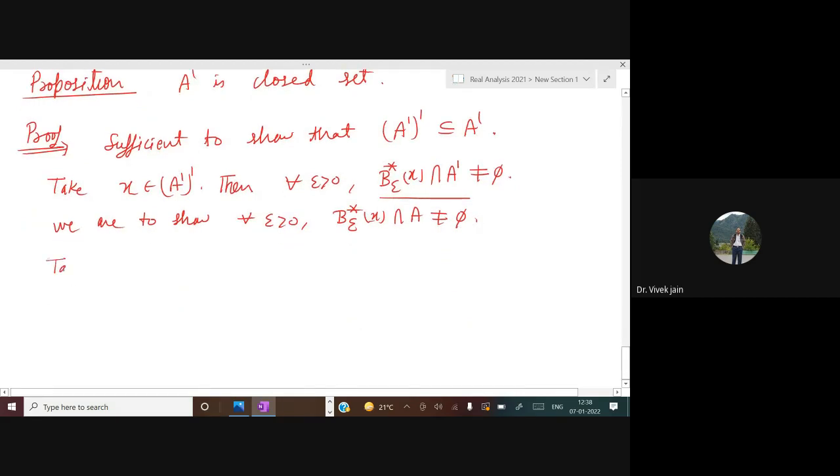So let us fix one. Repeat कर दीजिए सर. Yes, please. Repeat कर दीजिए एक बार फिर से.